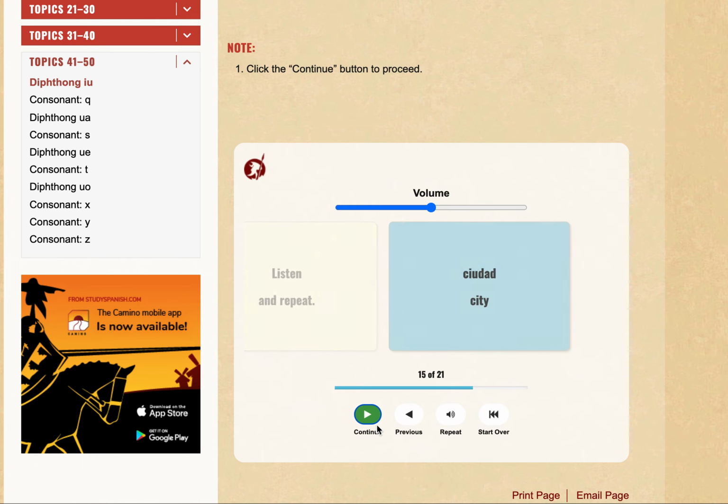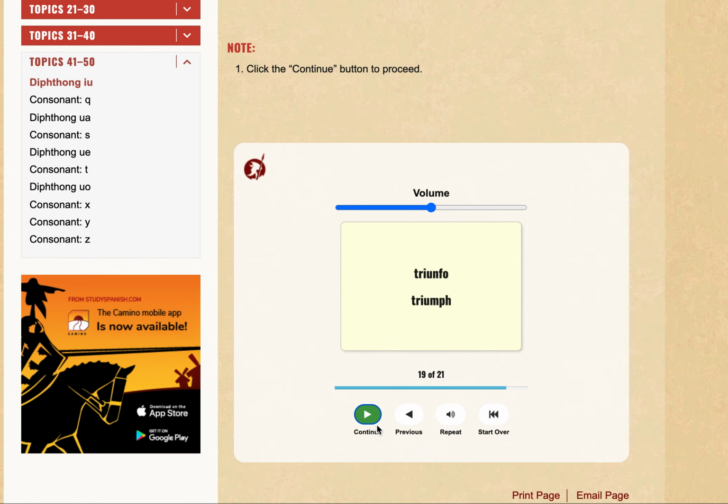Ciudad, city. Ciudadano, citizen. Triunfo, triumph. Viuda, widow. And last one, okay. Viudo, widower.